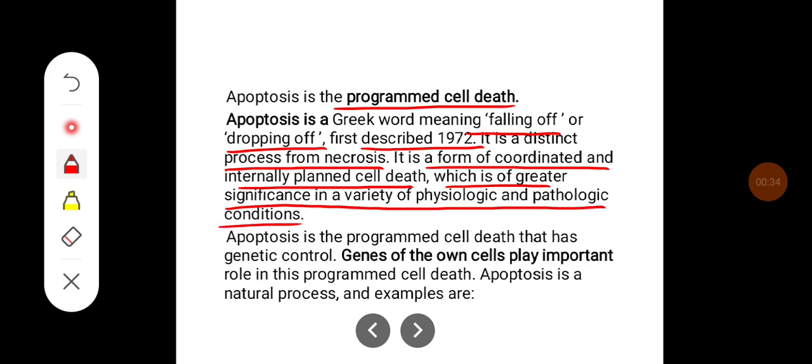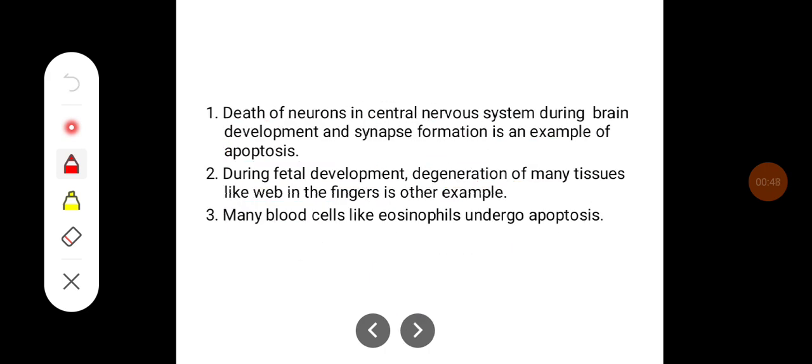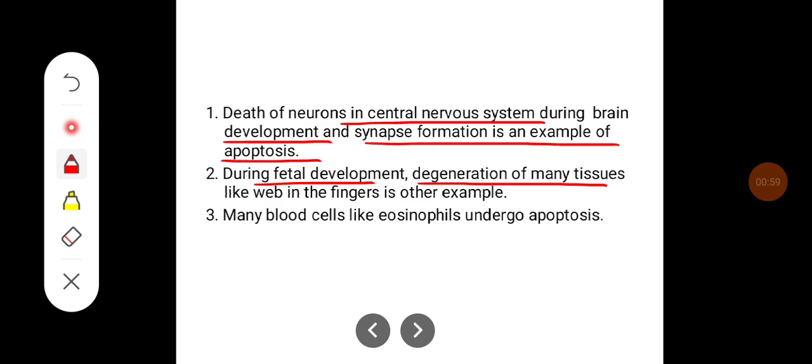Apoptosis is a programmed cell death that has genetic control. Genes of the cells themselves play an important role in this programmed cell death. Apoptosis is a natural process and some examples are death of neurons in the central nervous system during brain development, and synapse formation. During fetal development, degeneration of many tissues like the web in the fingers is another example. Many blood cells like eosinophils undergo apoptosis.